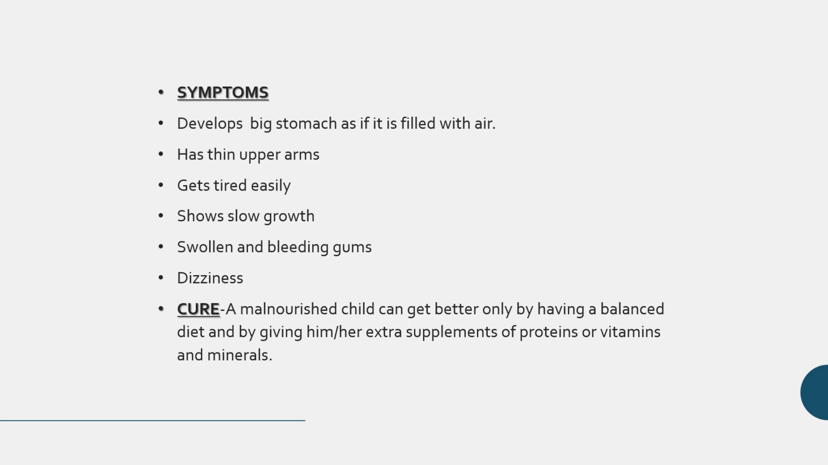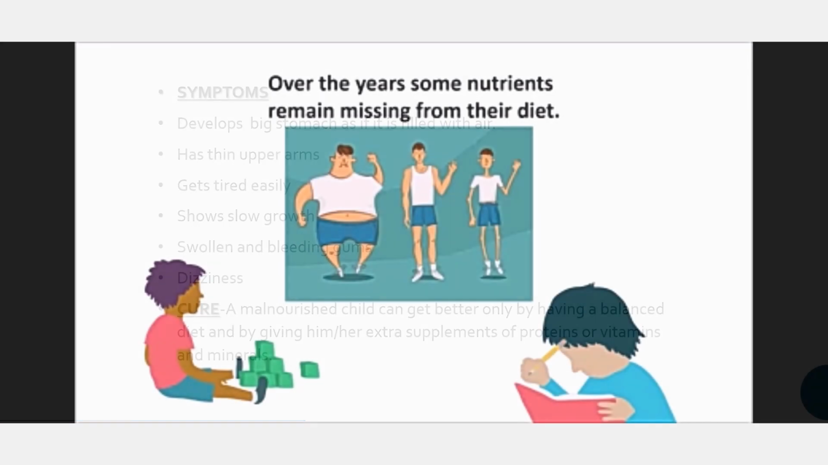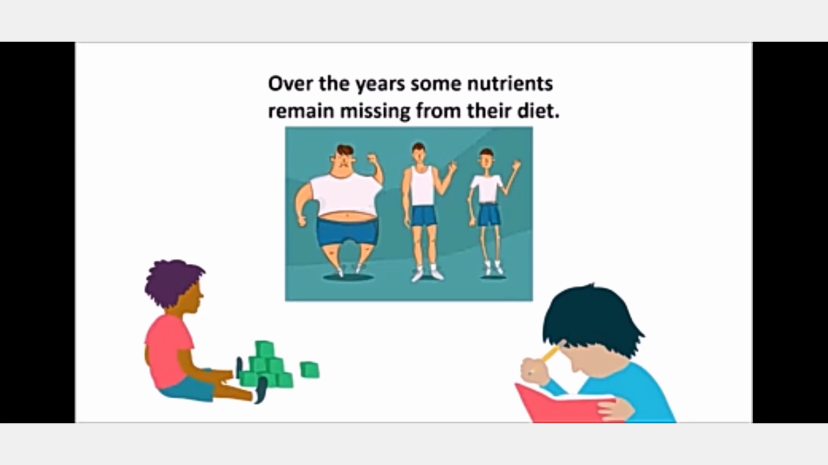Thin upper arms. Now the child in this case gets tired easily. Growth is slow and the gums are swollen and bleeding. Dizziness. Dizziness means when we don't feel active or when we feel a lack of energy. That is called dizziness. Now, what is the cure for this malnutrition? The only cure is that a malnourished child can get better only if a balanced diet is provided to him or some extra supplements of vitamins or proteins and minerals are given to him. Over the years, some nutrients missing from the diet lead to malnutrition in children.